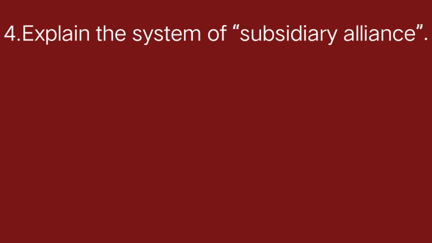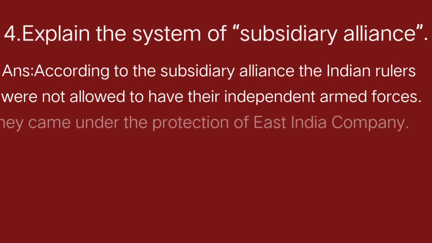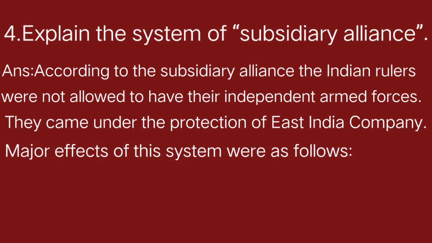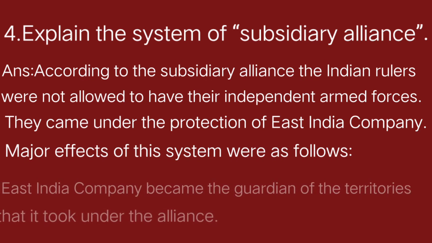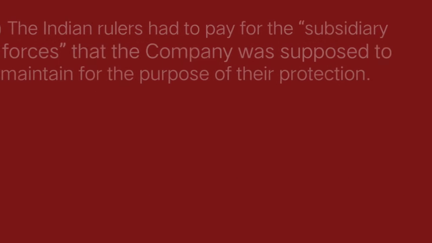Explain the system of subsidiary alliance. Answer is, according to the subsidiary alliance, the Indian rulers were not allowed to have their independent armed force. They came under the protection of East India Company. Major effects of this system were as follows. Point number 1, East India Company became the guardian of the territories that it took under the alliance. Okay. Next, point number 2.